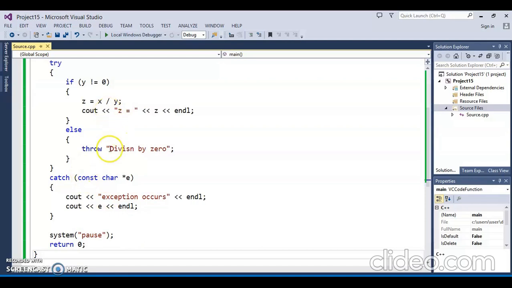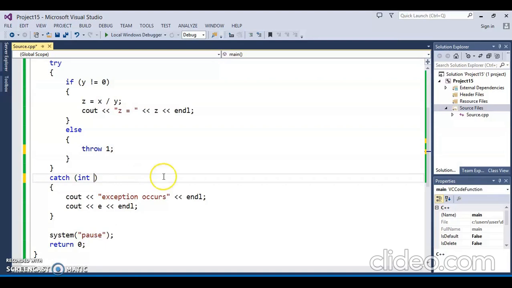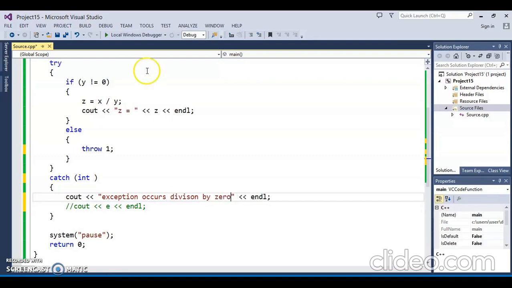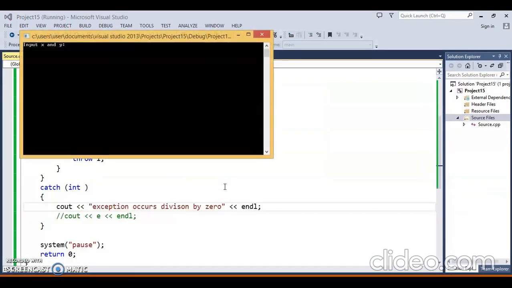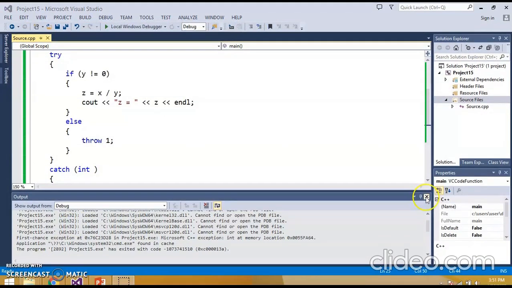I simply want to tell you that this is the type of exception. For example, if I write here simple 1, so it will be type integer. So you should write int here. Okay, it depends on you. You write whether like you write name or not. Division by 0. So now when we will run it, let's say 4 0, exception occurs, division by 0.